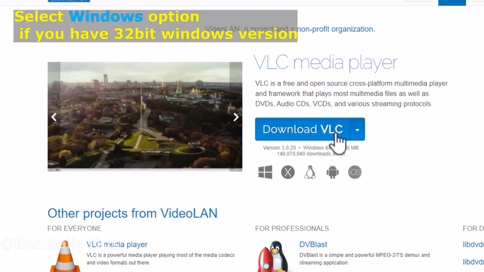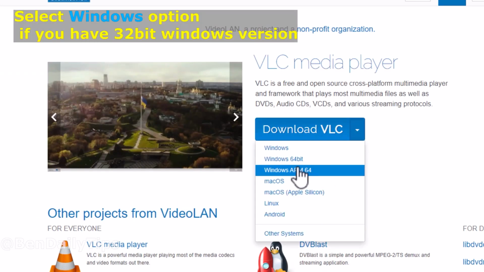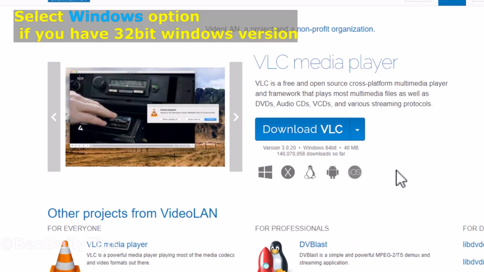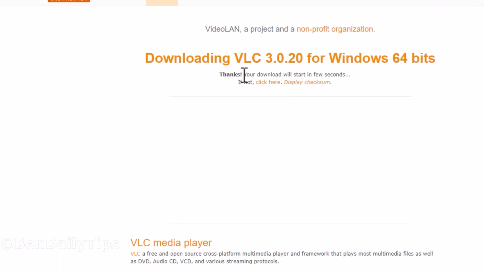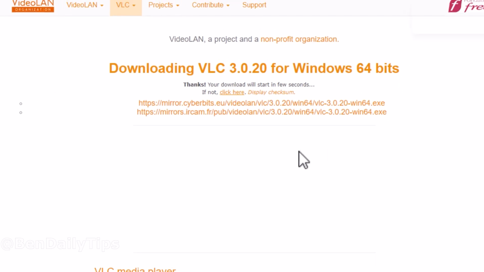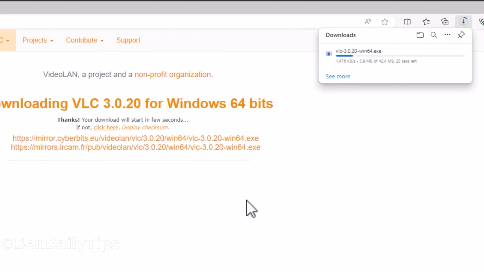So for now, I'm going to go back to the homepage and select Windows 64-bit because my Windows is 64-bit. And here VLC is downloading. If your download is not started, click here, and here I'm going to click on the downloaded file.